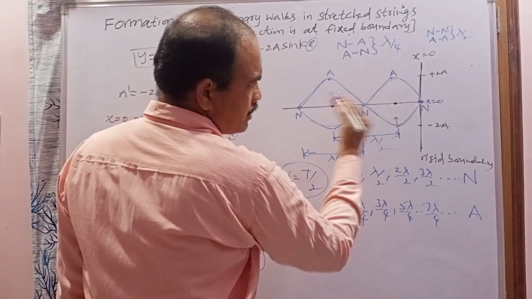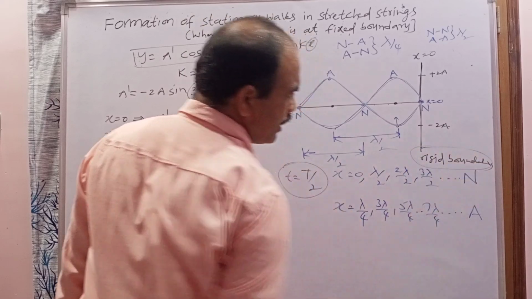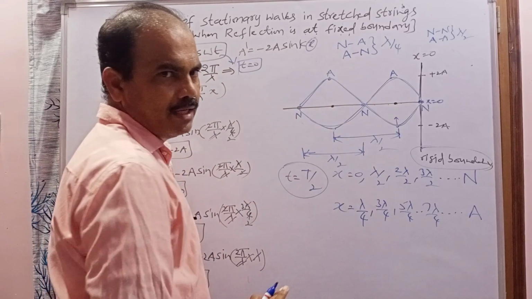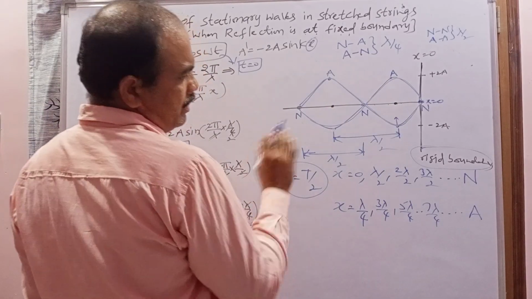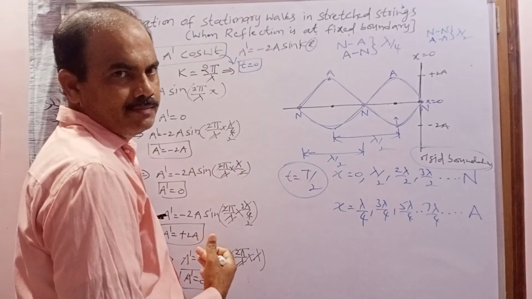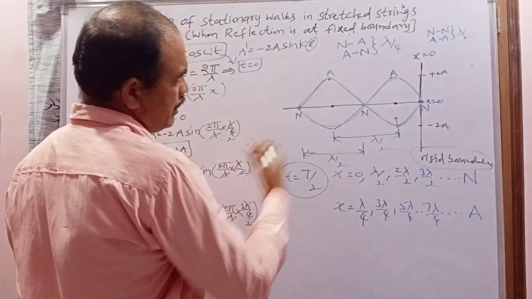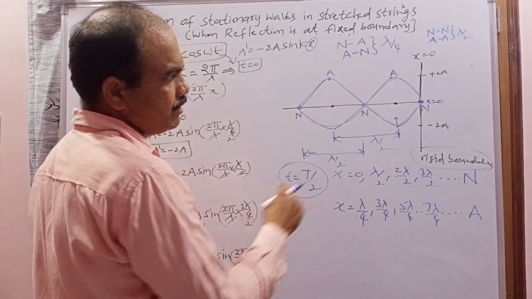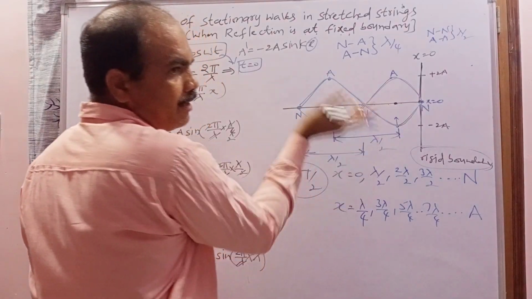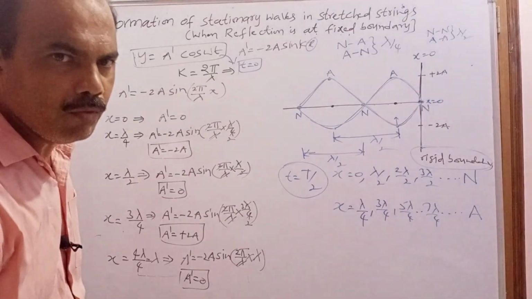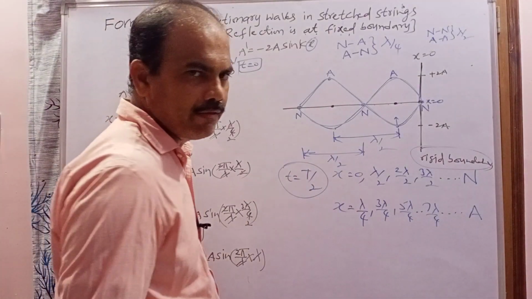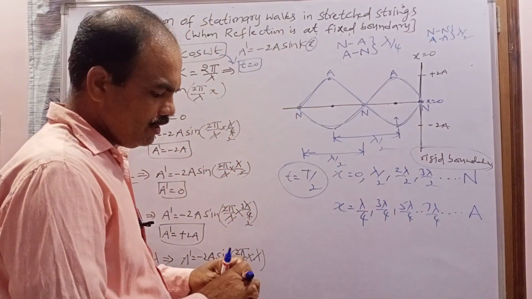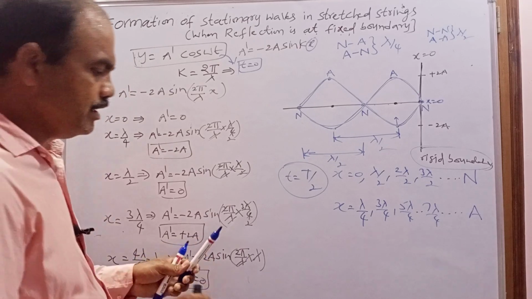So when the reflection takes place at a rigid or fixed boundary, the waves are formed along the stretched string. As time passes, depending upon where we pluck, the string will vibrate with different vibrations or different modes, and they have different frequencies. So I am going to explain the modes of vibration of the stationary wave in a stretched string.